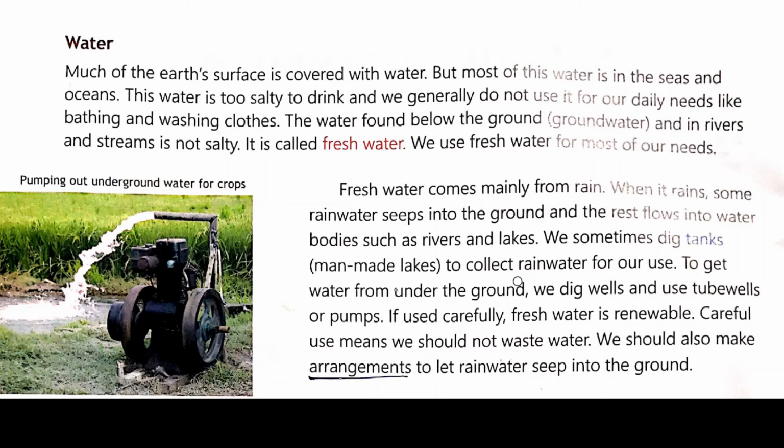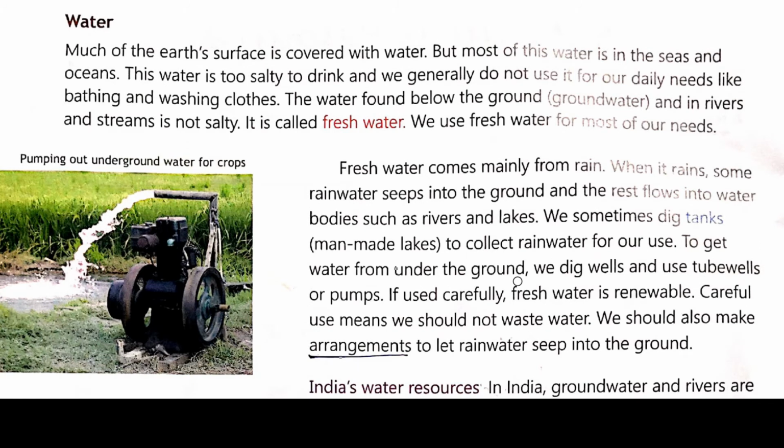अब कहाँ से मिलता है fresh water? It mainly comes from the rain. When it rains, some rainwater seeps into the ground and the rest flows into bodies such as rivers and lakes. बारिश का कुछ पानी ग्राउंड के नीचे चला जाता है और कुछ रिवर्स लेक्स में चला जाता है. So we sometimes dig tanks, that means man-made lakes, to collect rainwater for our use. कभी कभी हम खुद लेक बनाते हैं और उसमें रेन वाटर को स्टोर करके रखते हैं for our use.